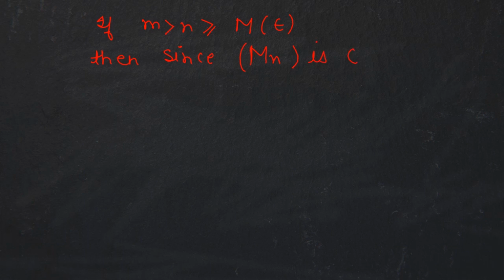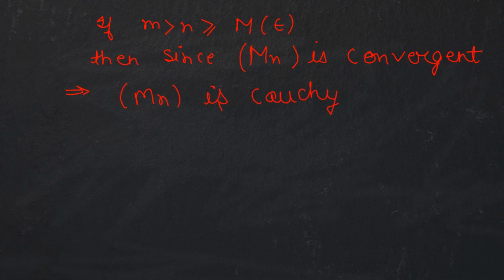Now let's assume the hypothesis of the Cauchy criterion, that is, m is greater than n greater than or equal to M epsilon, for some M epsilon in real numbers. Since this sequence Mn is convergent, this is also the hypothesis of the Weierstrass M-test, this will imply the sequence is Cauchy, because a real sequence is Cauchy if and only if it is convergent.